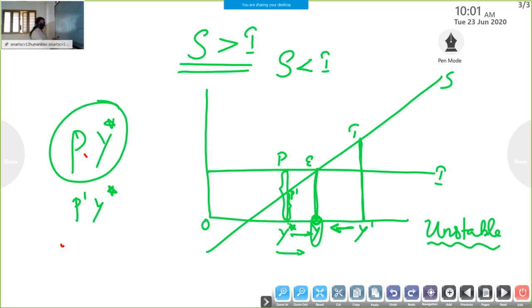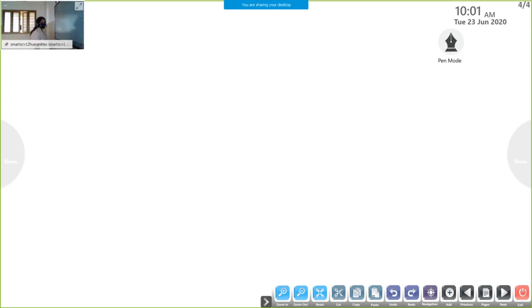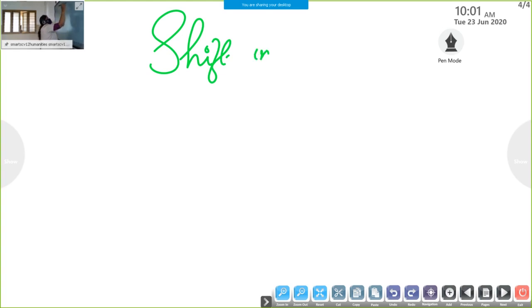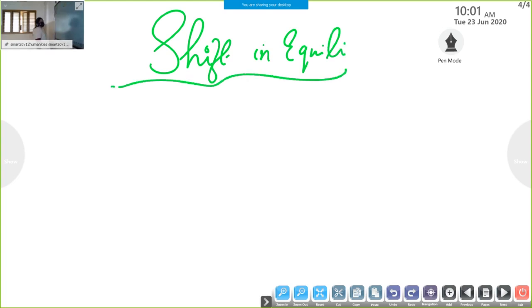Then our topic, today's topic is shift in equilibrium level. Shift. This is our new topic, shift in equilibrium. First I am taking the ADAS approach.